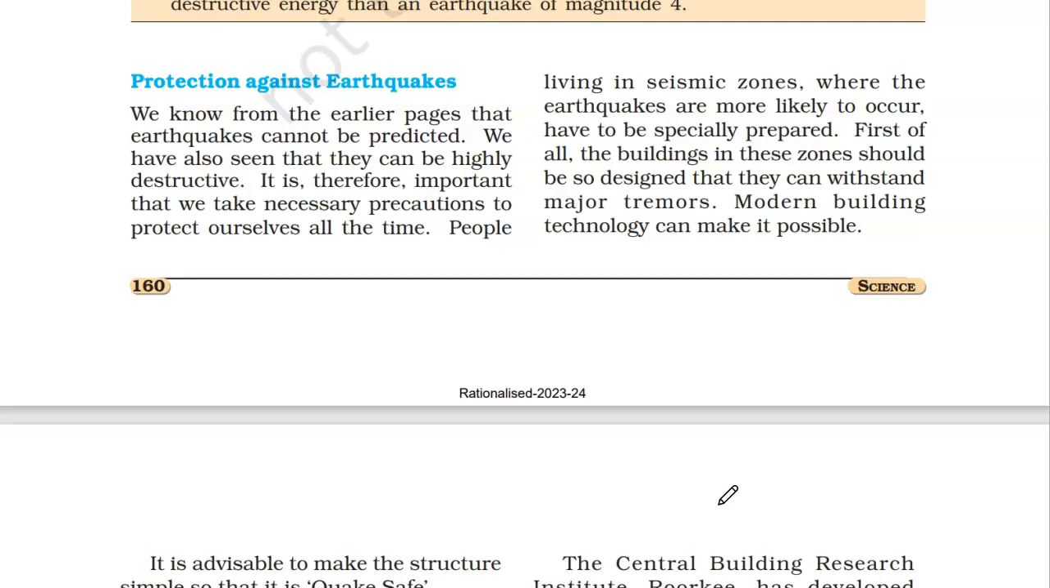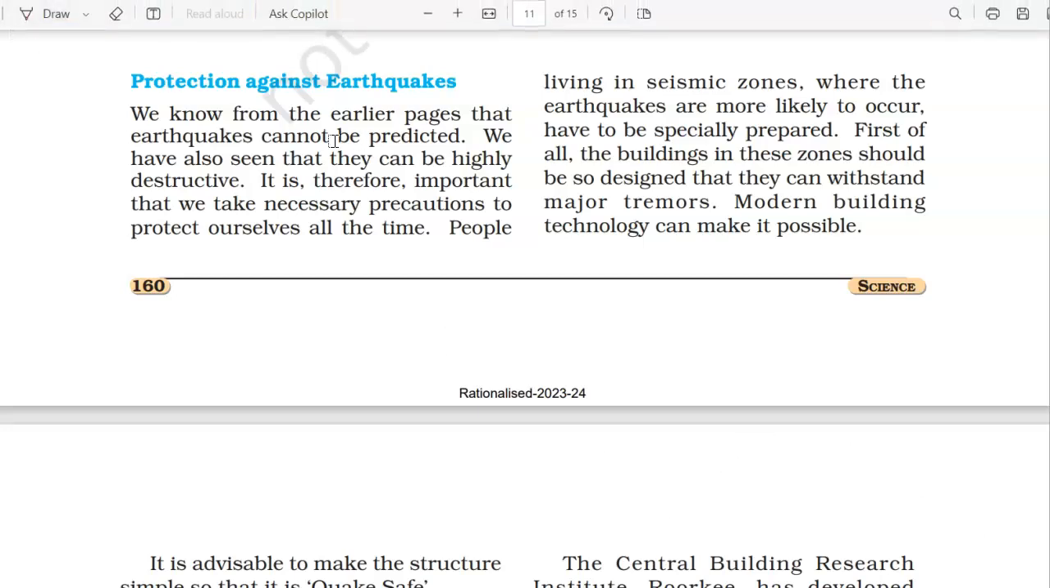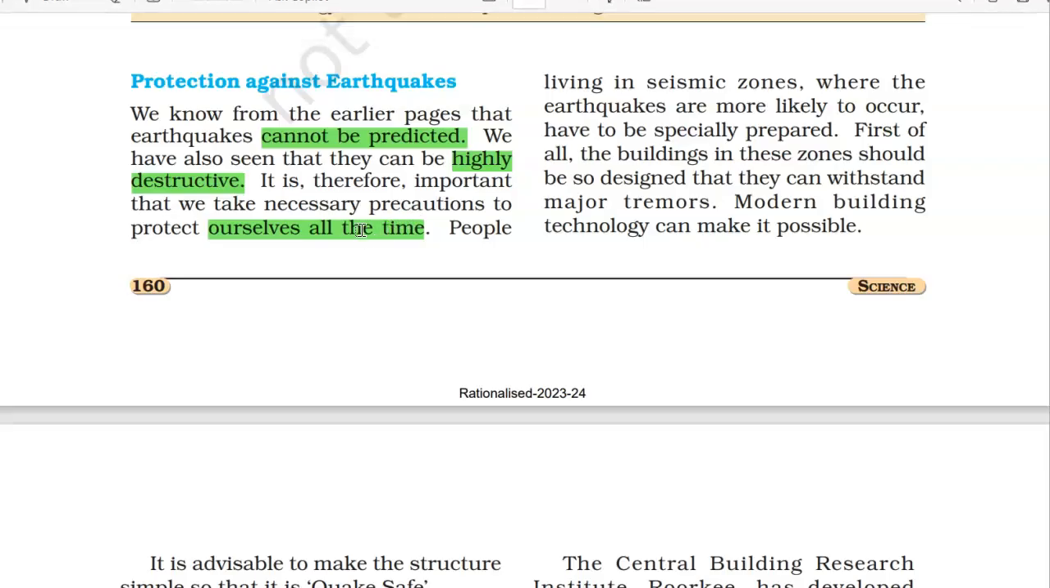See, we already know that earthquakes cannot be predicted. We also have seen that they can be highly destructive. Yes, absolutely. So it is important to take necessary precautions to protect ourselves all the time, because we don't know when it strikes. So we should know the necessary measures to be taken if there is an earthquake.